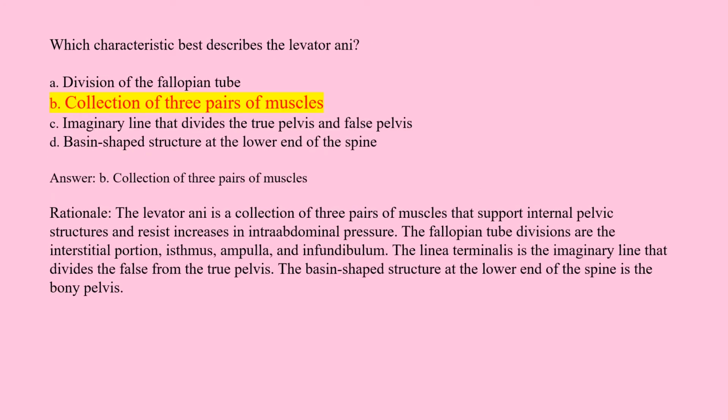Answer: B. Collection of 3 pairs of muscles. Rationale: The levator ani is a collection of 3 pairs of muscles that support internal pelvic structures and resist increases in intra-abdominal pressure. The fallopian tube divisions are the interstitial portion, isthmus, ampulla, and infundibulum. The linea terminalis is the imaginary line that divides the false from the true pelvis. The basin-shaped structure at the lower end of the spine is the bony pelvis.